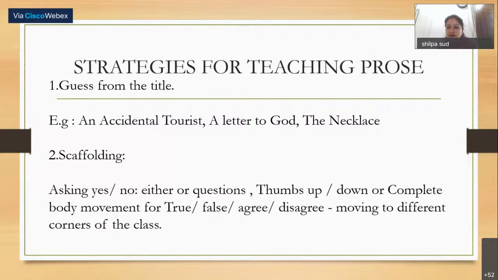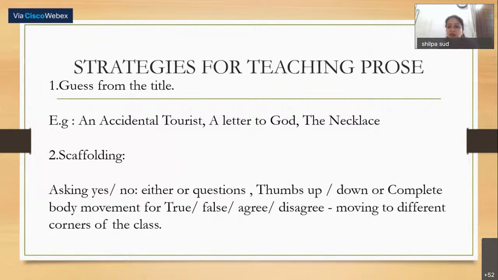Next is scaffolding. Scaffolding means hand holding. Our students need our assistance, our guidance. We cannot expect them to be on their own. So instead of asking long answer questions in the beginning, or short answer questions, or comprehension questions in the beginning, we can just ask them yes or no questions or either-or questions.